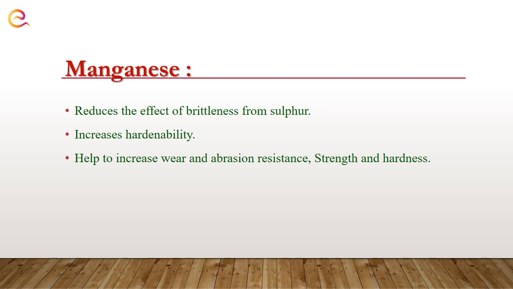Suppose there is a limit of 0.05 percent of sulfur in our material, but by mistake we have added 0.1 or 0.11 percent of sulfur, so it may create cracks in our material. To avoid that phenomenon, we can use manganese because it reduces the effect of brittleness from sulfur. The next point is that it increases hardenability. Next, it helps to increase wear resistance, abrasion resistance, strength and hardness of the material.